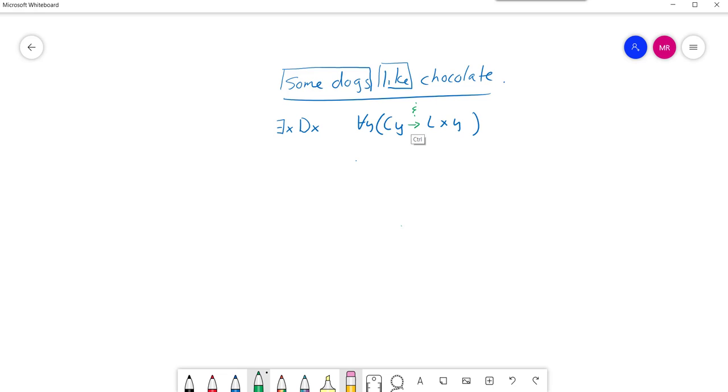Now, you won't do this if you actually read what this means, because if you write and rather than if then, what this says is for all y, y is chocolate and x likes y. That is telling you something extremely radical, which is that everything in the world is in fact chocolate. Okay? So that is a very common error and a very important one to avoid.